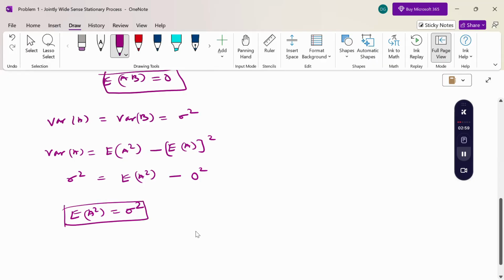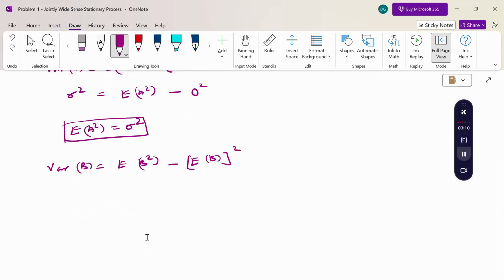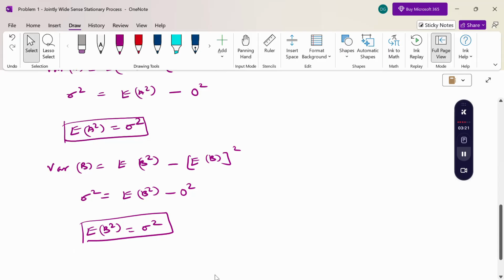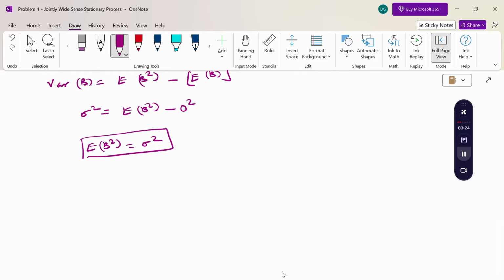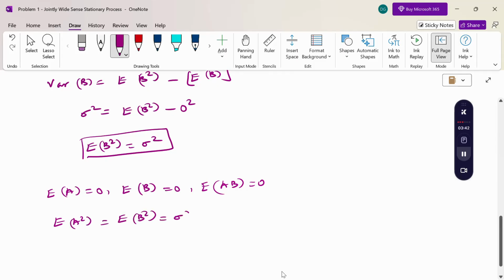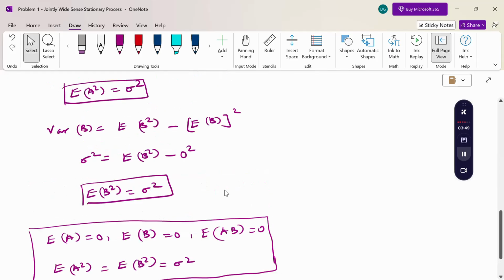Similarly, variance of B equals expectation of B square minus the square of expectation of B, so expectation of B square equals sigma square. So from the given conditions: expectation of A is 0, expectation of B is 0, expectation of AB is 0, and expectation of A square equals expectation of B square equals sigma square.